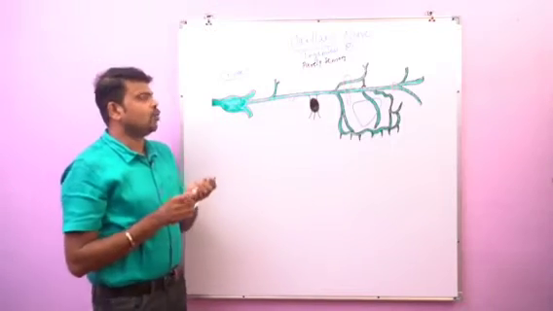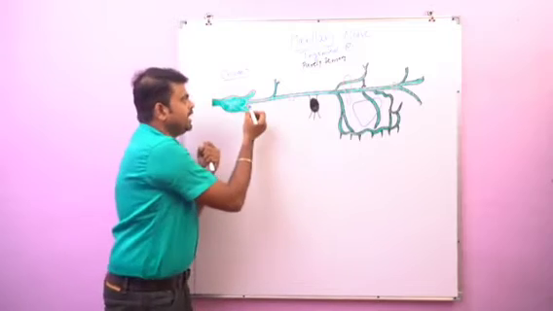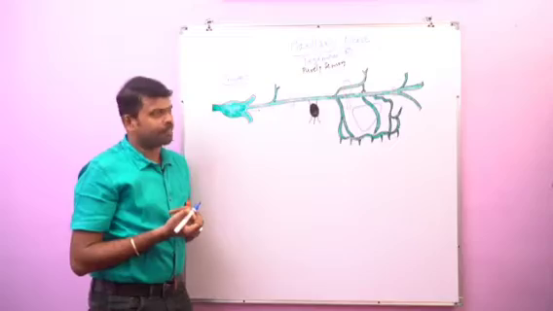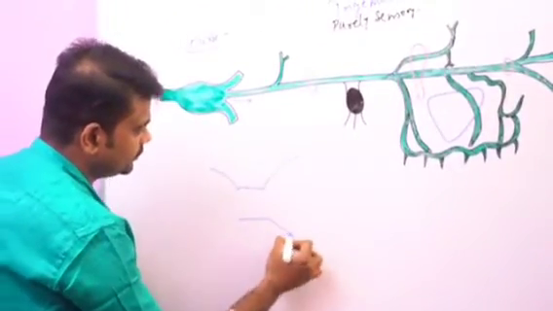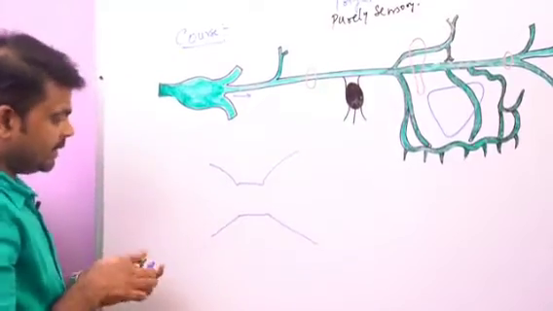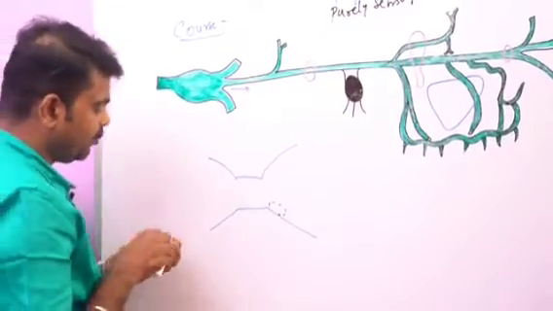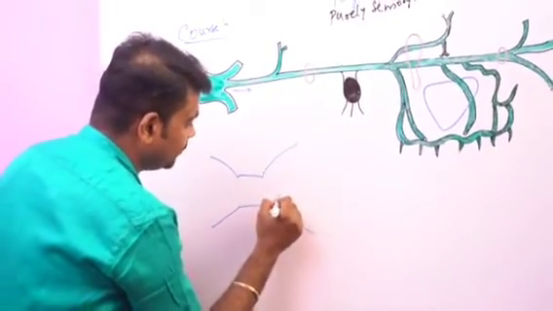Once the maxillary nerve arises from the trigeminal ganglion, it proceeds forwards in the middle cranial fossa. If you see, this is the middle cranial fossa, and here we can see the trigeminal ganglion. From the trigeminal ganglion, an important branch is the second division, that is the maxillary nerve.